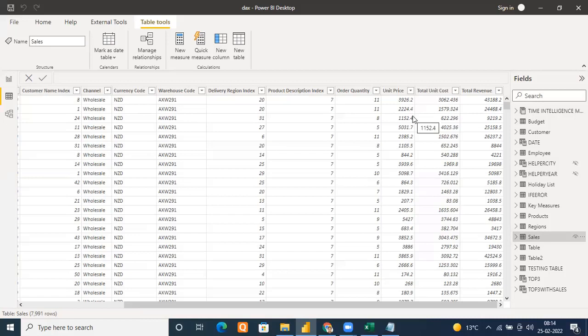Because it may be your requirement that you are checking if the difference is, suppose, greater than 500, I want to give them a discount. I want to give them a discount, but my products are not getting sold. So the difference between unit price and unit cost is 500. That means I can give them some discount. Still, I will be in profit only. So you may want such scenarios. Okay, so you want to calculate that. So how will I do that? I'll come here. I'll create a new column.